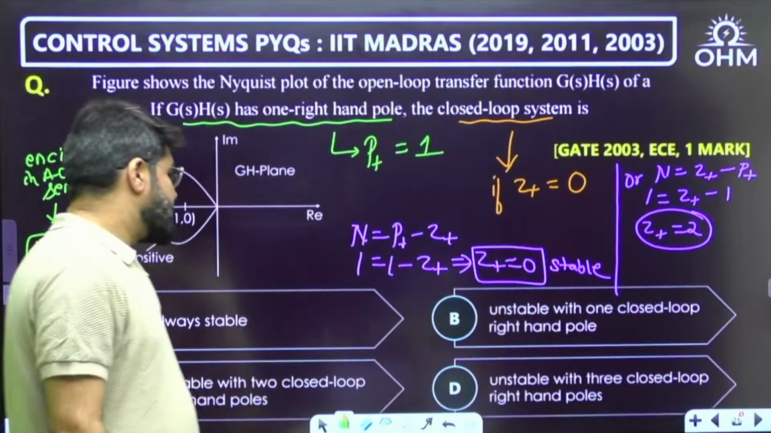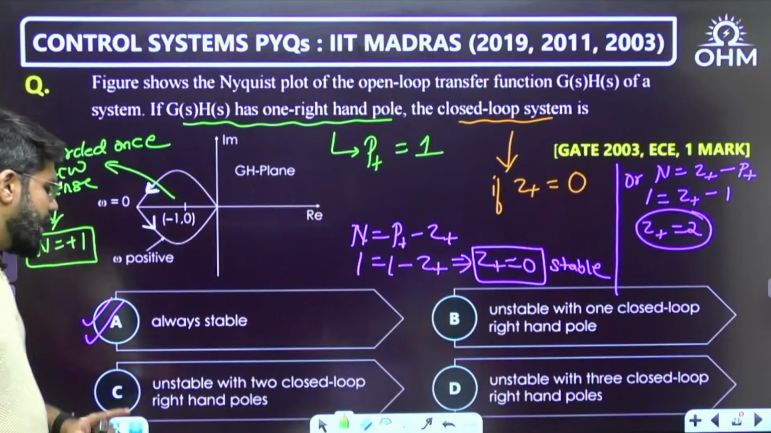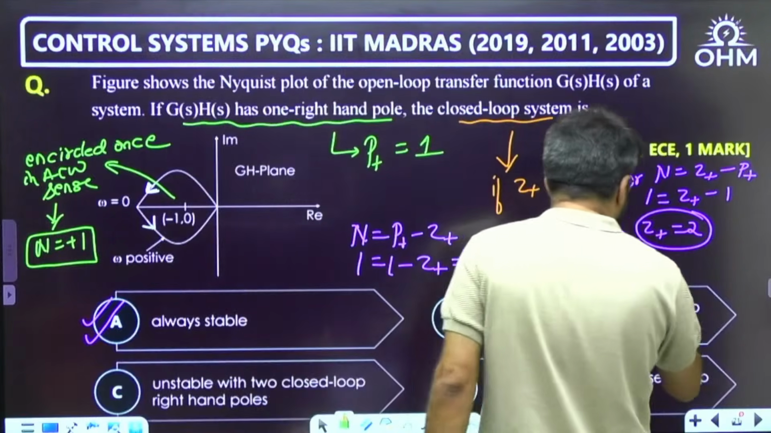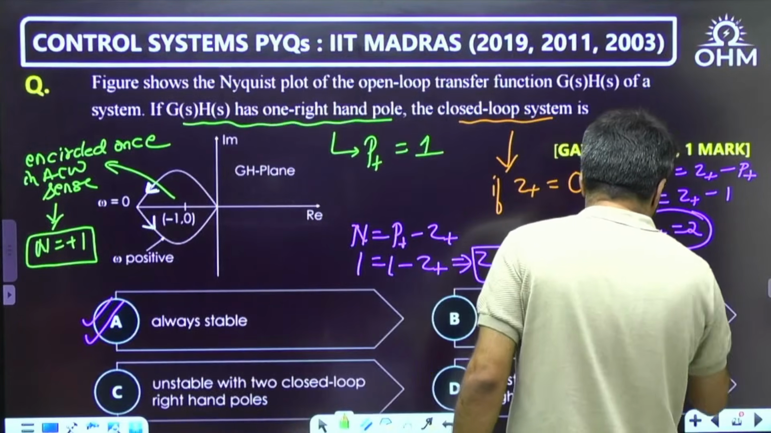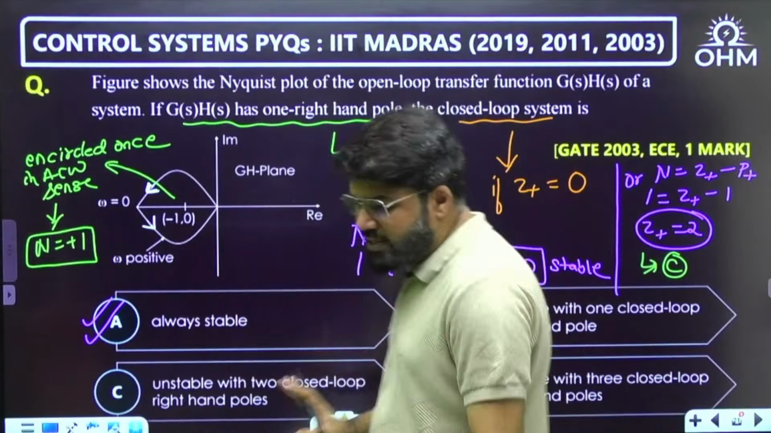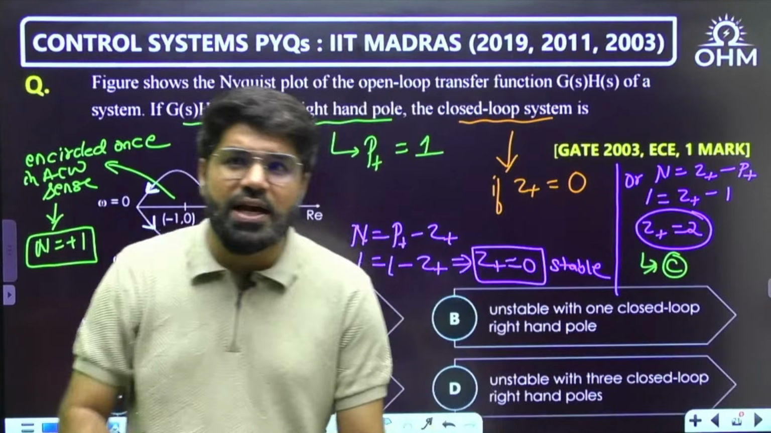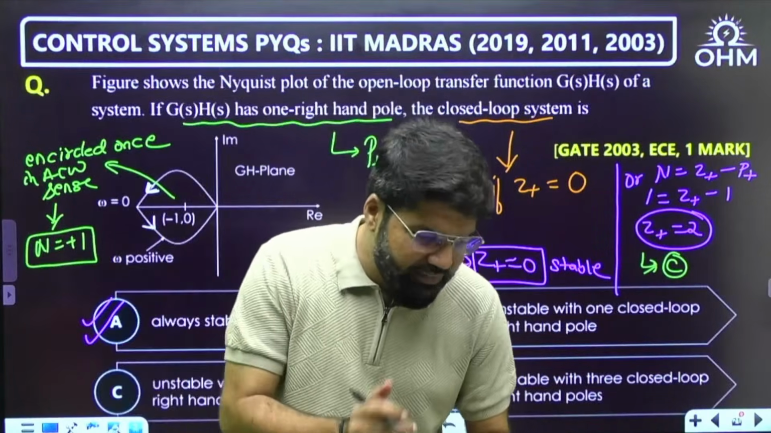Okay, so the system will be unstable with 2 right hand poles. Then it would take you towards answer C. Okay, if this was a question in recent days, definitely we can challenge this question. And IIT will challenge also.